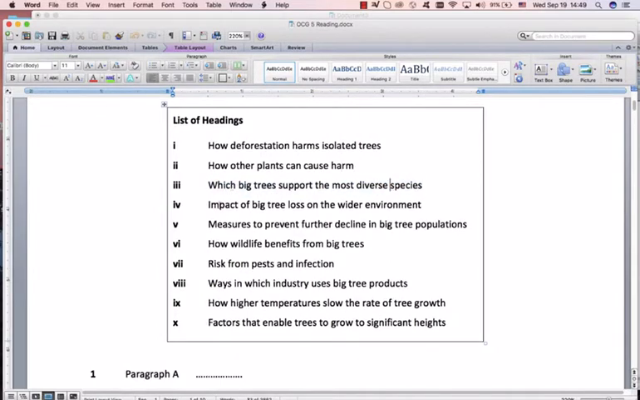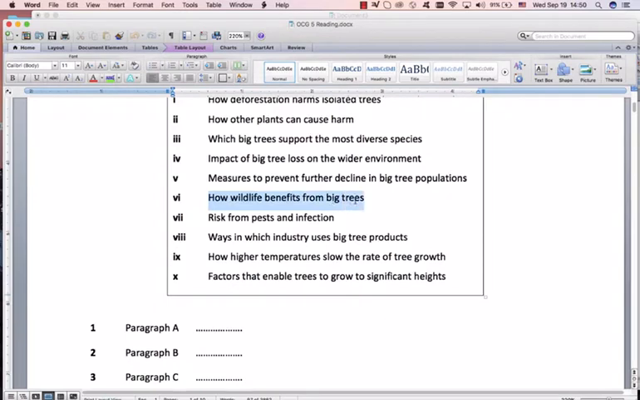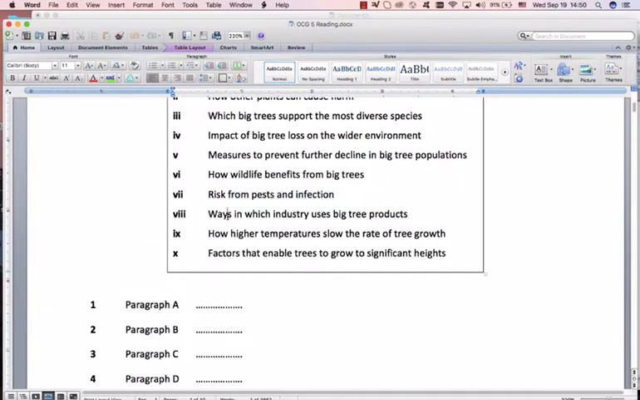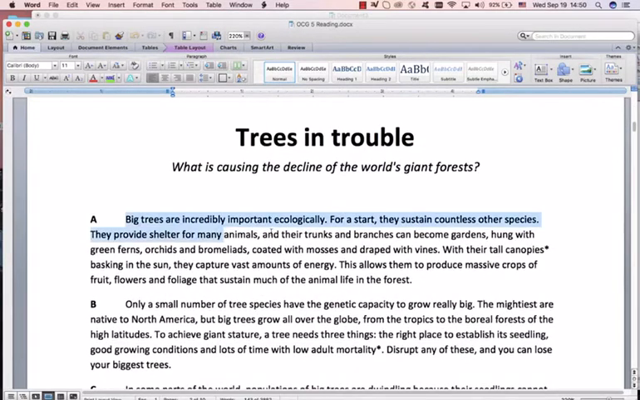Yes, that sounds good. Impact of big tree loss on the environment? No, this is negative. Ways, measures to prevent the decline? I don't see it. From that, we're just looking at that first sentence. How wildlife benefits from big trees? It's positive, so that's possible. Pests and infection? No. Ways in which industry uses? No, this is about how the industry uses the products. Temperatures slow the rate of growth, that's negative. Factors that enable trees to grow, it's kind of positive. But there's nothing there. So far I like that one and that one because they both got quite a positive feeling. Support and benefit, importance. Alright, but it's not direct so we can skip it.